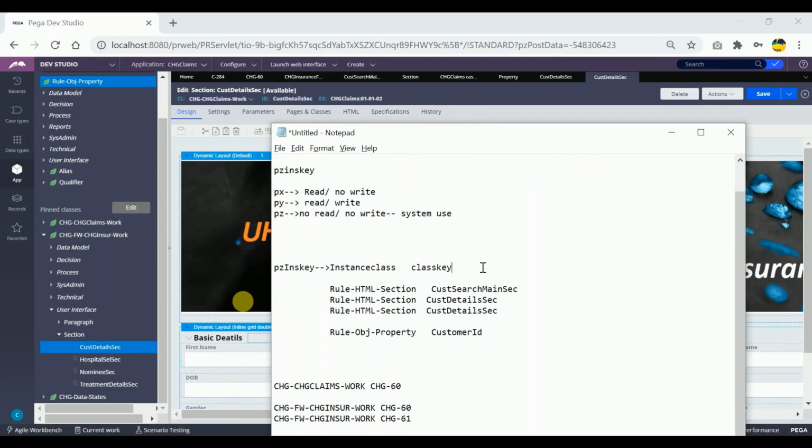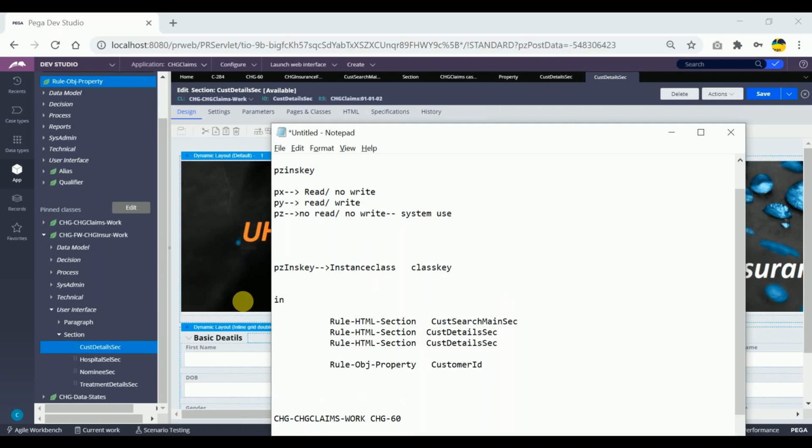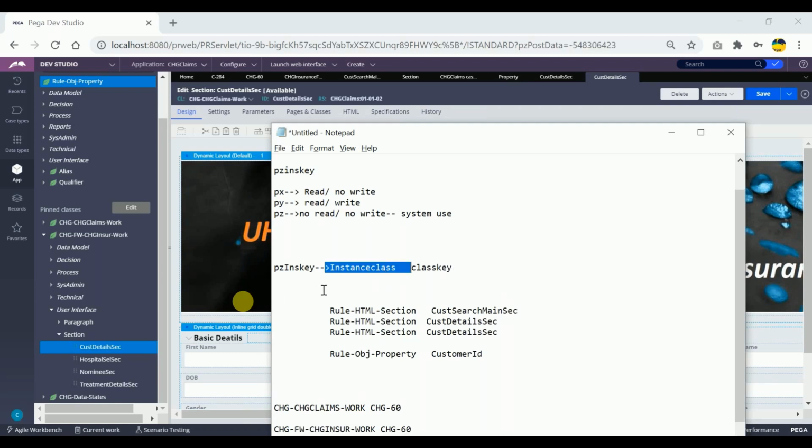So for that, PRPC has made a few modifications to the pzInsKey definition. The pzInsKey definition should be instance class, space, rule class, space, class key. So PRPC changed the definition of the pzInsKey. The instance class will be the same all the time for the section. This will not change. What is the rule class? Rule class means from where we are calling this rule.